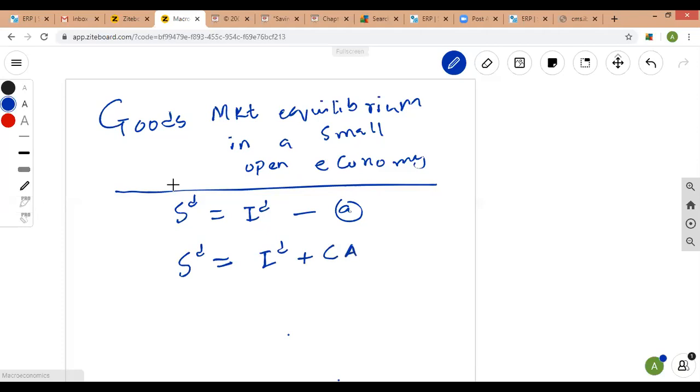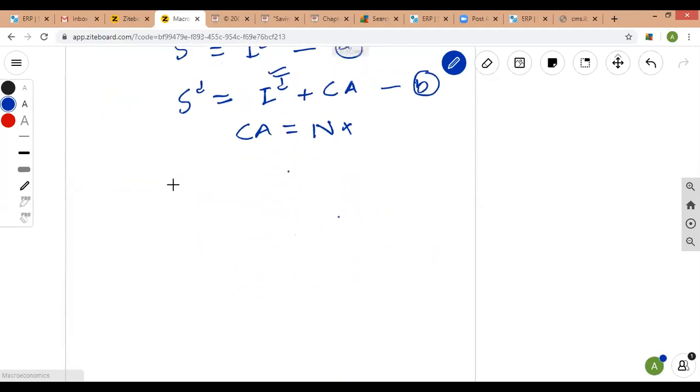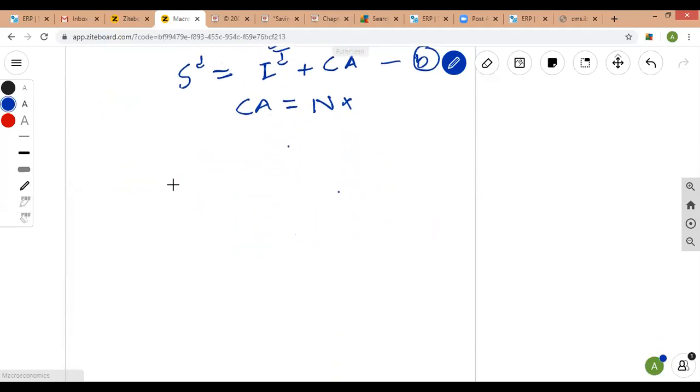If you remember, this equation, which we call, let's say, B, from your previous GDP chapter, is similar to the uses of savings. Desired savings can be used to finance the purchase of new capital, which is investment, and desired saving can also be used to finance the current account balance. But here we have assumed that the current account is equal to net exports. It means that we are assuming that net factor payments and net unilateral transfers are both zero.